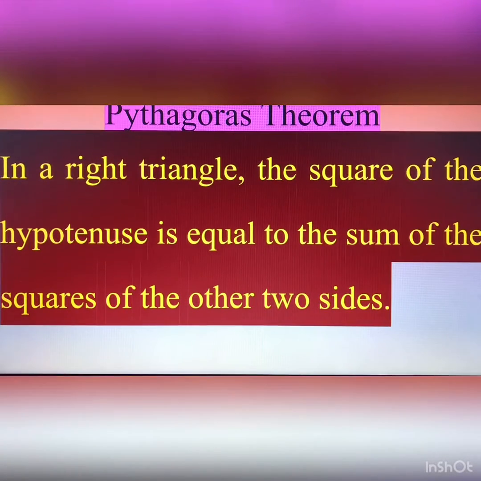Now another most important theorem, that is Pythagoras theorem. So what is the Pythagoras theorem? In a right triangle, the square of the hypotenuse is equal to the sum of the squares of the other two sides. So this is the statement. According to the statement, this is in a right triangle. Triangle is defined right angle triangle only. Then the square of hypotenuse is just equal to the sum of squares of other two sides. So let us enjoy the proof of this theorem.